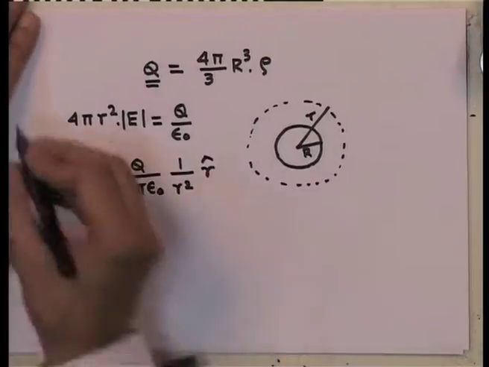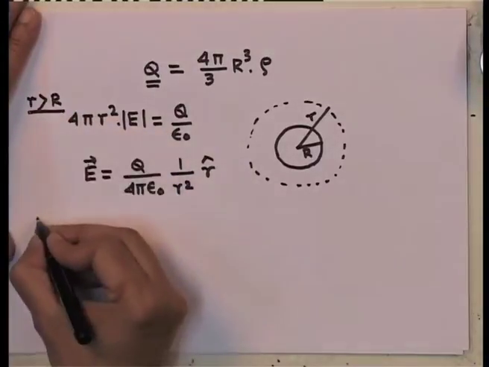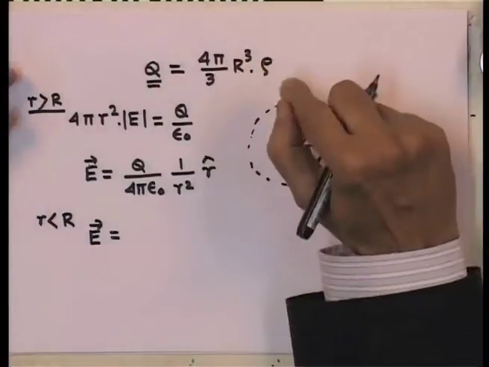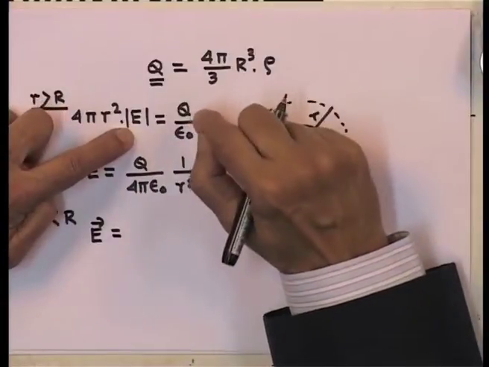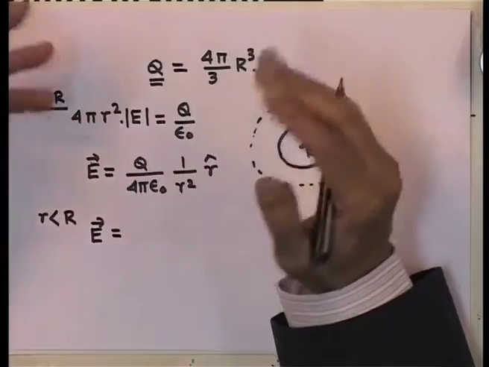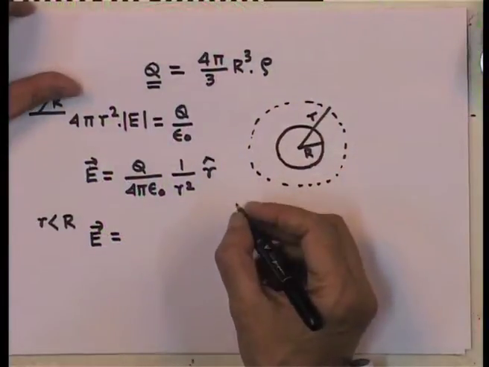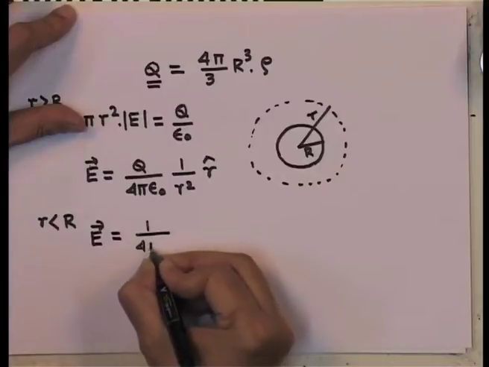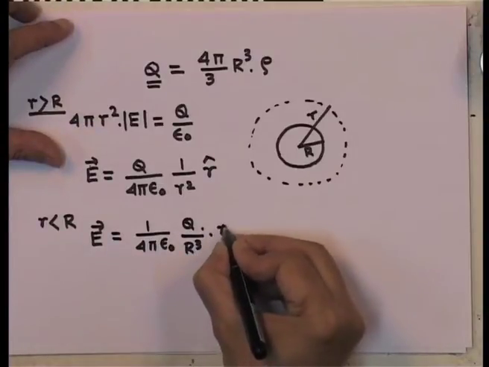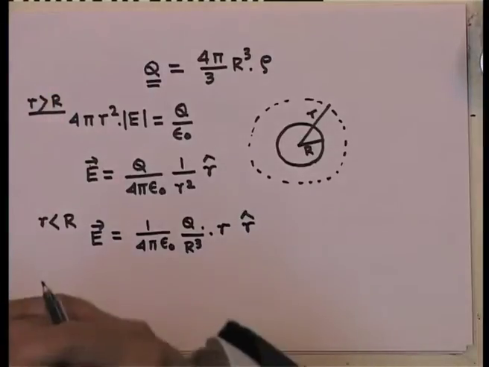However, this was for small r greater than capital R. If the radius small r is less than capital R, the electric field is given by 4 pi r squared E equal to q enclosed by epsilon 0, and the q enclosed is not the entire q, but q times small r cubed by capital R cubed, because that is the fraction of charge included within an imaginary surface of radius small r, which is less than capital R. So, this will give me, if r is less than R, the electric field will be 1 over 4 pi epsilon 0, q by R cubed, times small r, and of course, the direction is still along the radial direction.